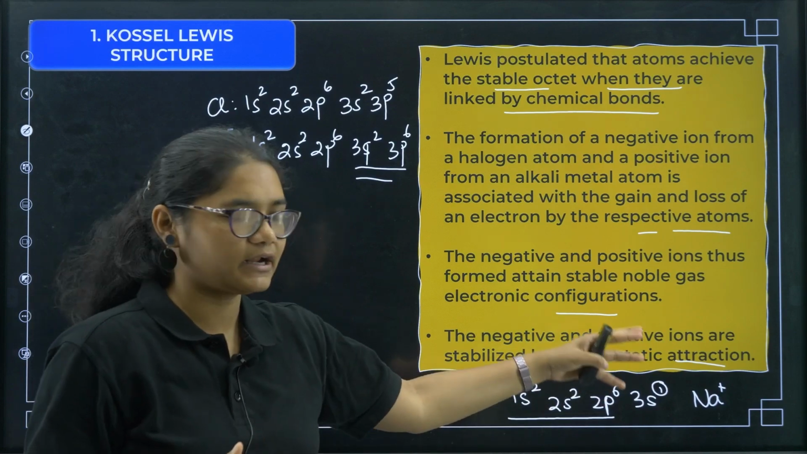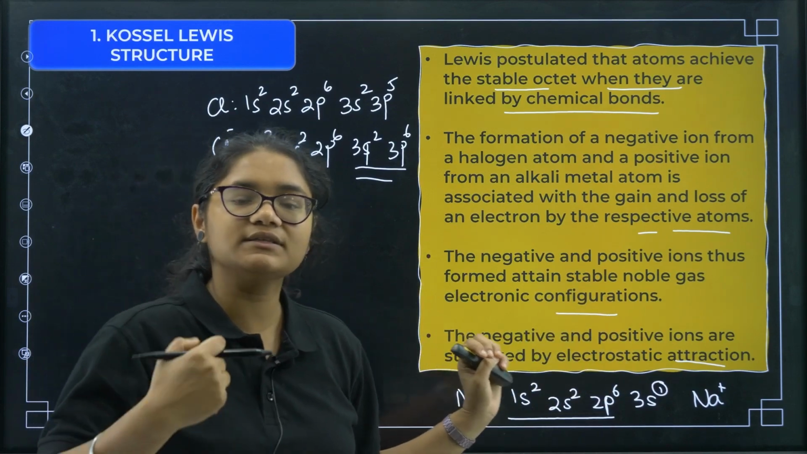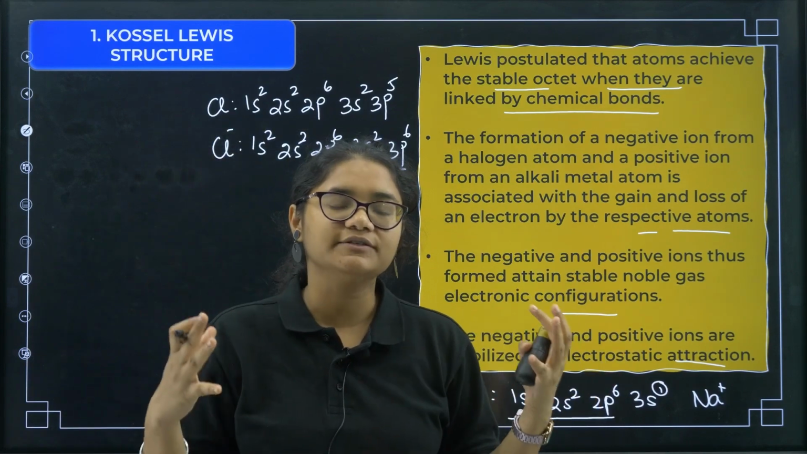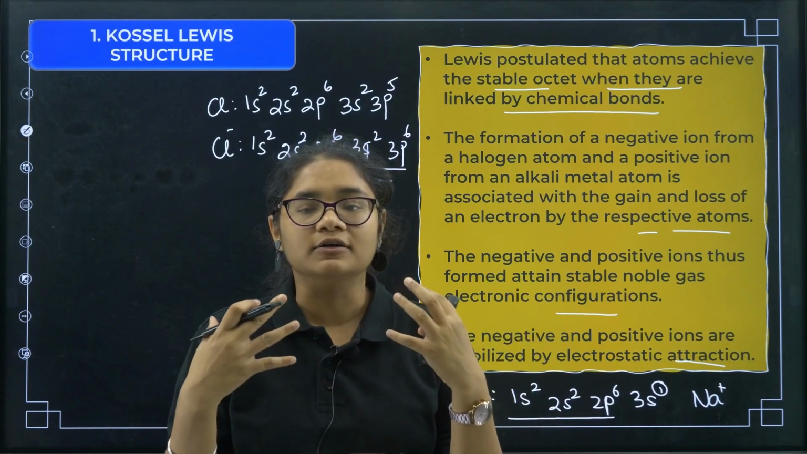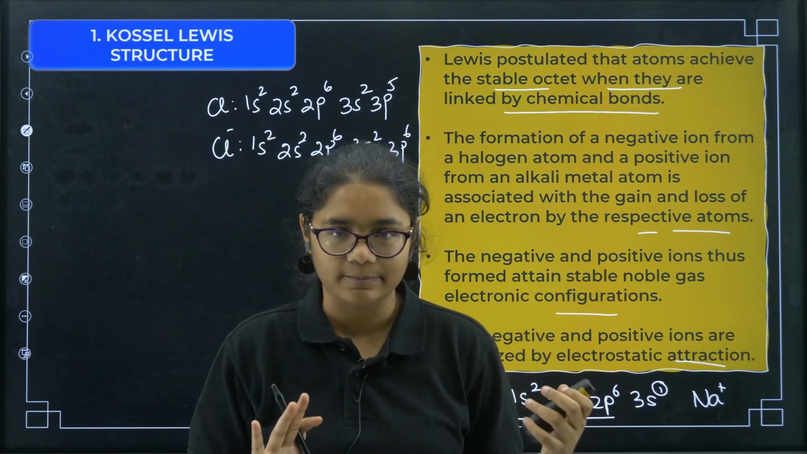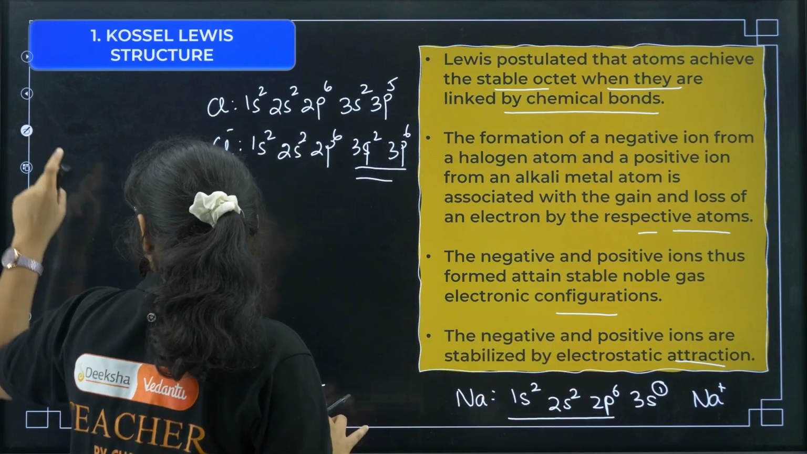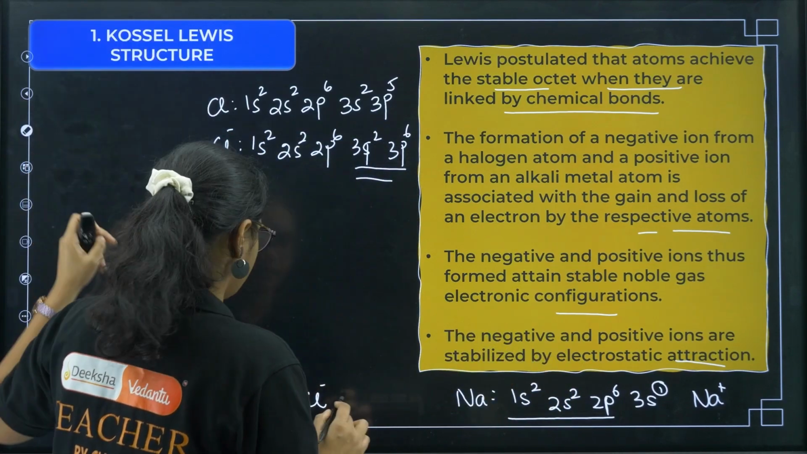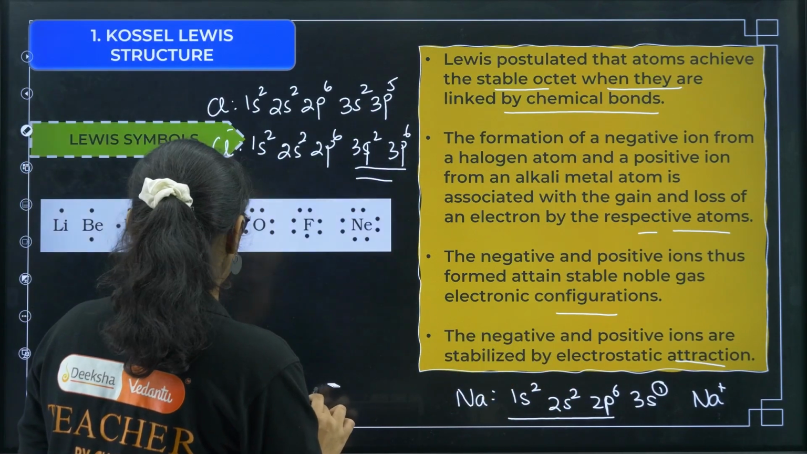So sodium will lose an electron, chlorine will gain an electron. But what is the purpose of doing this? The purpose of doing this is getting a stable electronic configuration of 8 electrons in the valence shell. Now Lewis also gave some Lewis symbols. So we'll discuss that now.